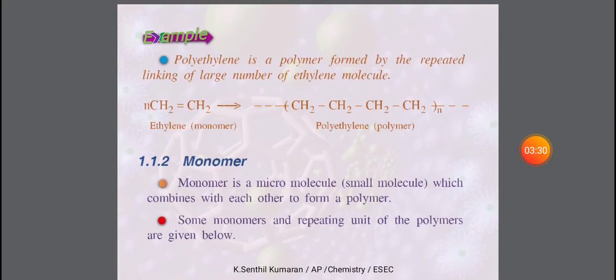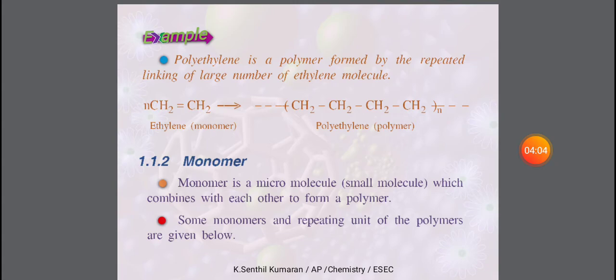Example for the polymer. Here I have given the ethylene monomer. The molecular formula for ethylene is CH2=CH2. It is an unsaturated compound because it has a double bond. This ethylene monomer polymerizes to form polyethylene, a macromolecule.